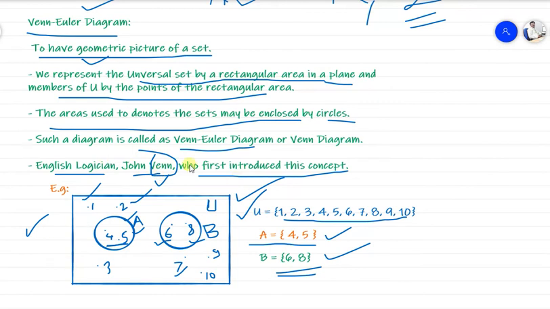These types of diagrams are called Venn-Euler diagrams, or we can simply call them Venn diagrams. Getting it? So we'll stop here.